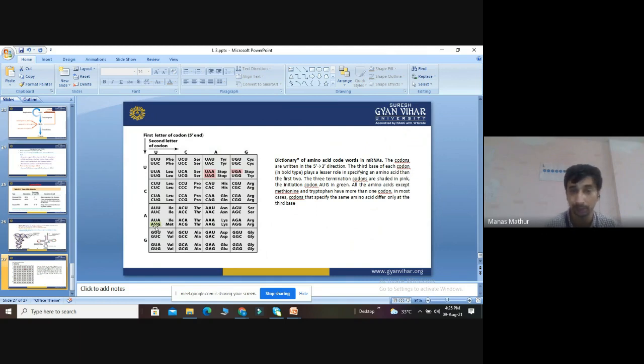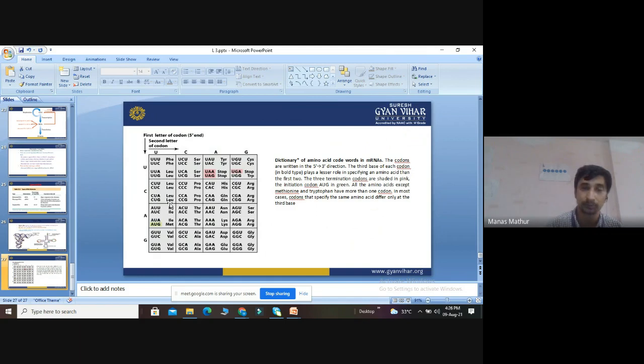See, this is dark green, and the red ones are UAA, UAG, UGA. They are the nonsense codons. All the amino acids except methionine and tryptophan have more than one codon. Methionine has only one codon, that is AUG, and tryptophan also has only one codon. In most cases, codons that specify the same amino acid differ only at the third base. For example, this is CUU, this is CUC, both code for leucine.